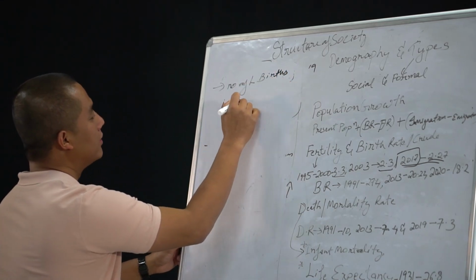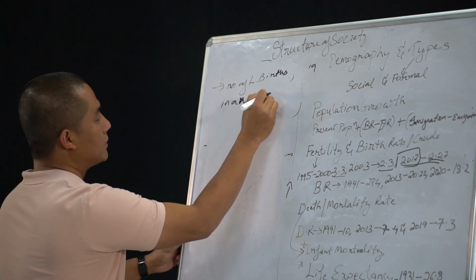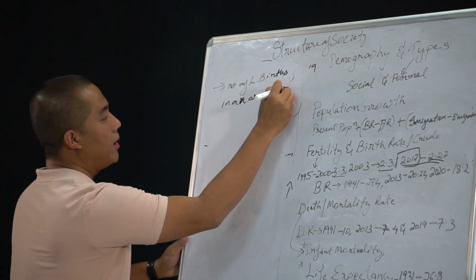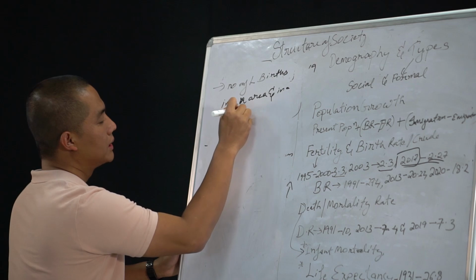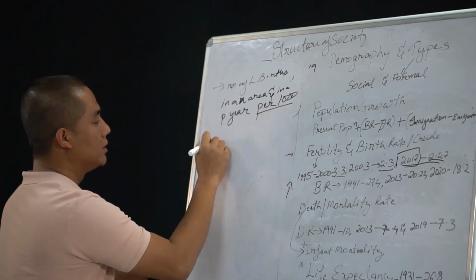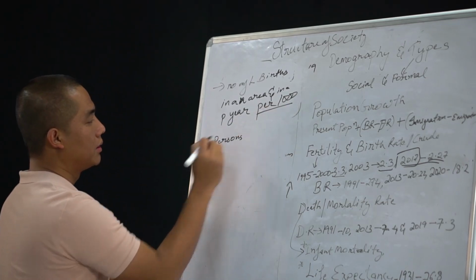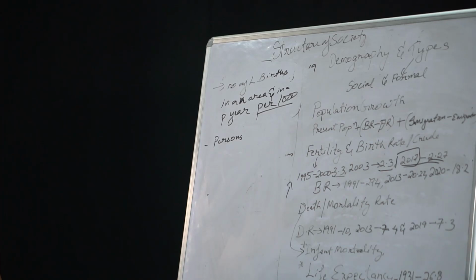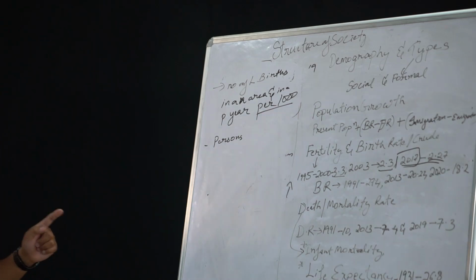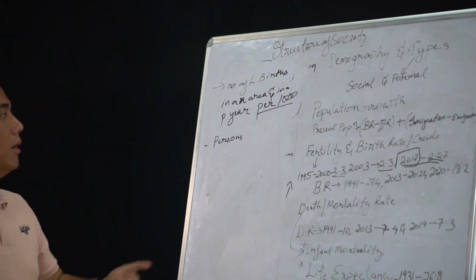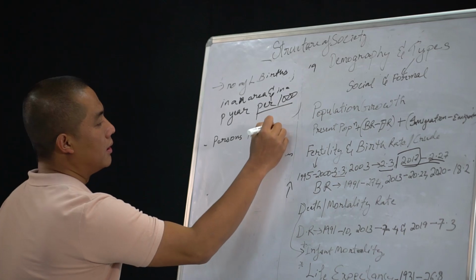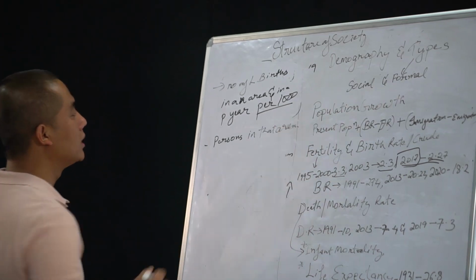in an area, and in a particular year, this is very important here, per 1,000 persons, that is what we will be discussing here. So, the number of live births in an area, and in a particular year, per 1,000 persons in that area. So, that is what it means here.